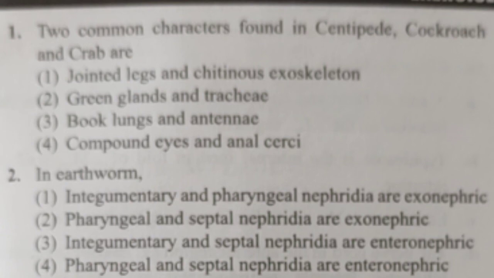Second question under level 2 we have is: in earthworm, integumentary and pharyngeal nephridia are exonephric; pharyngeal and septal nephridia are exonephric; integumentary and septal nephridia are enteronephric; and pharyngeal and septal nephridia are enteronephric.